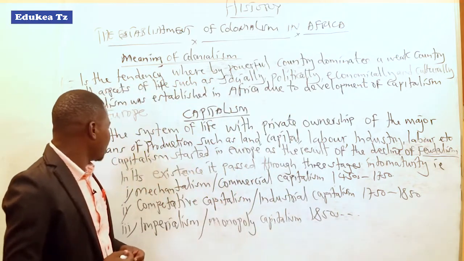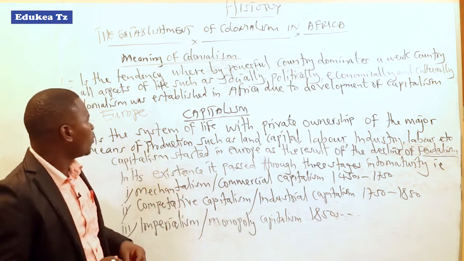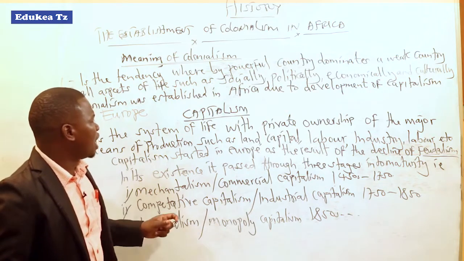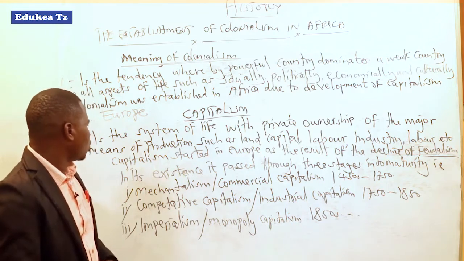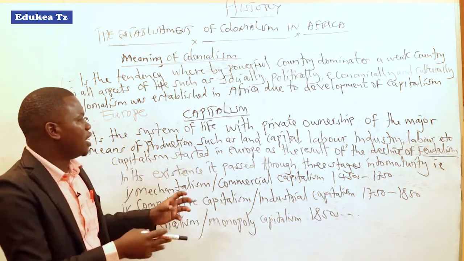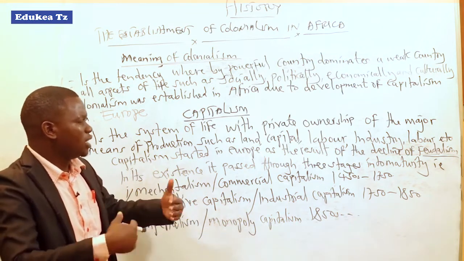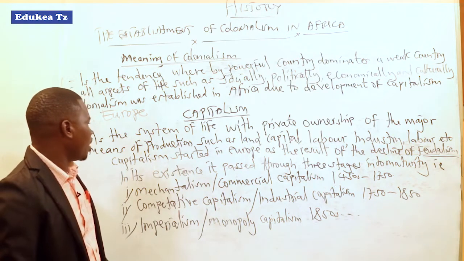So dear students, as I have said, colonialism was the result of the development of capitalism in Europe. That system led them to find solutions to the problems they faced.